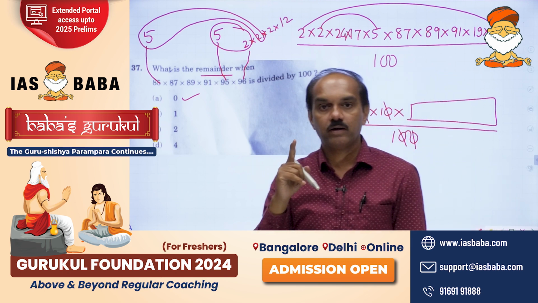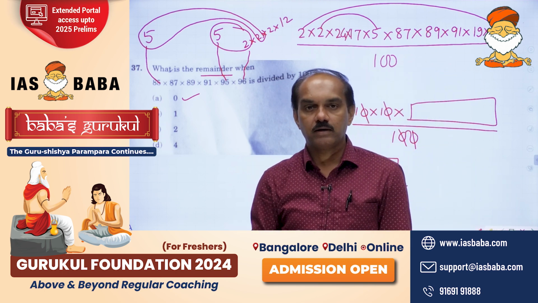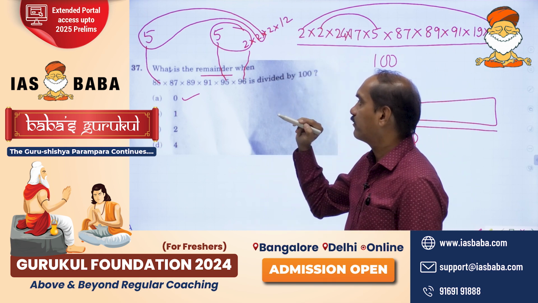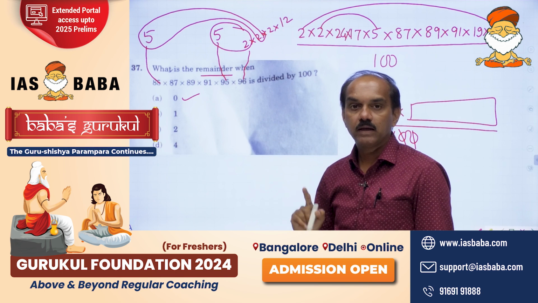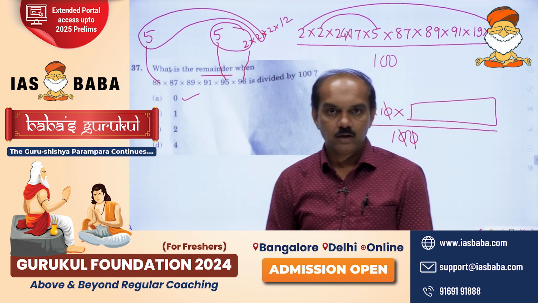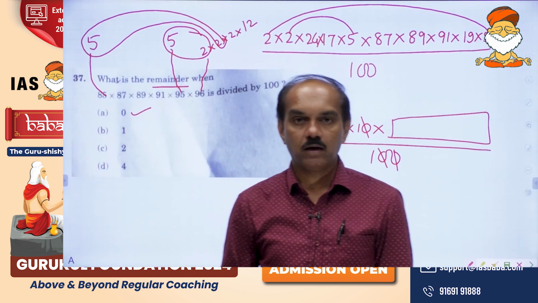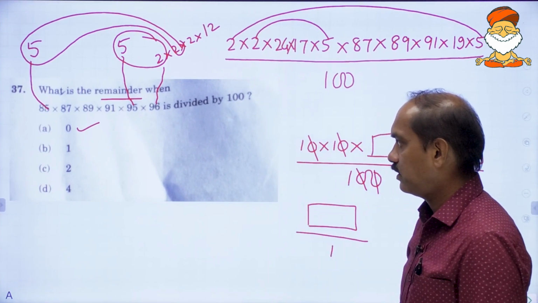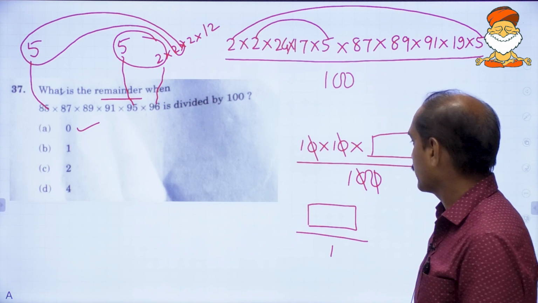In the numerator 100, in the denominator 100, 100 will get out. Meaning you will be left out with only 1 in the denominator. Any bigger number divided by 1 gets you the remainder 0. Therefore first option should be marked.